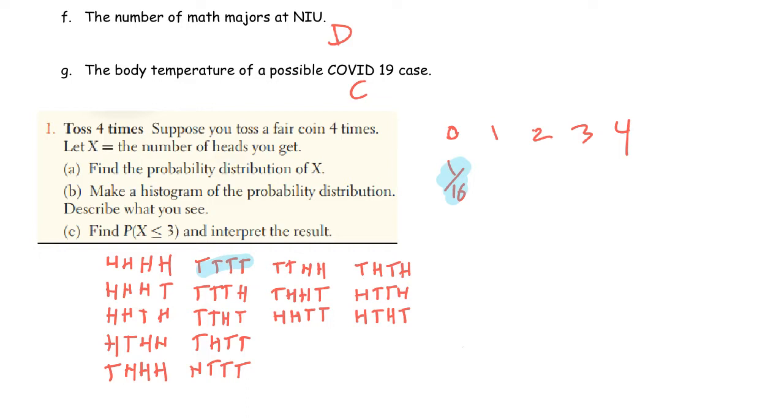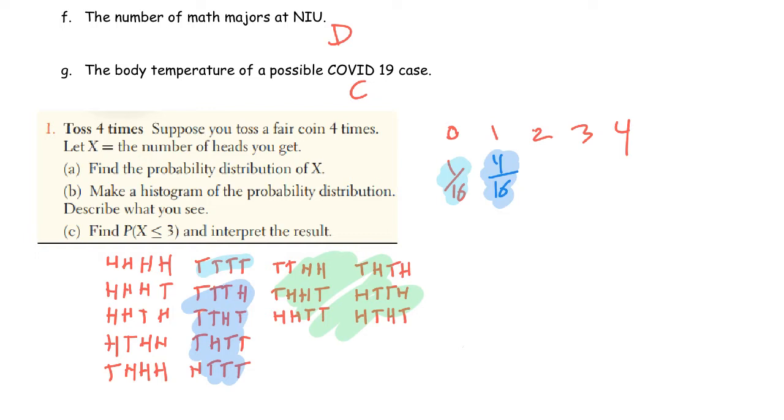Okay, how many ways to get 1 head? That would be these 4 right here. So that would be 4 out of 16. How many ways to get 2 heads? That would be all 6 of these.